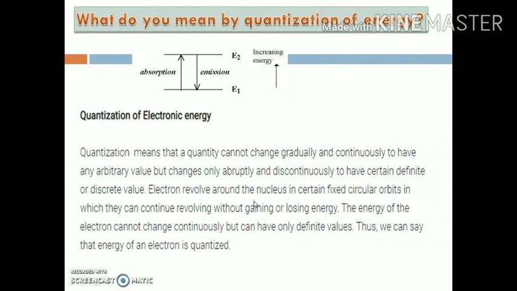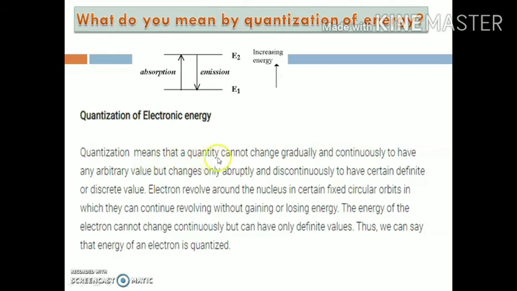Now, what do we mean by the quantization of energy? As we know, when the electron absorbs energy, it jumps into a higher energy level, and in the excited state the lifetime of the electron is very short, and by the emission of energy, these electrons come back to their original state. And in all these forms, the energy of the electrons is fixed. It means an equal amount of energy is absorbed or emitted during this process.